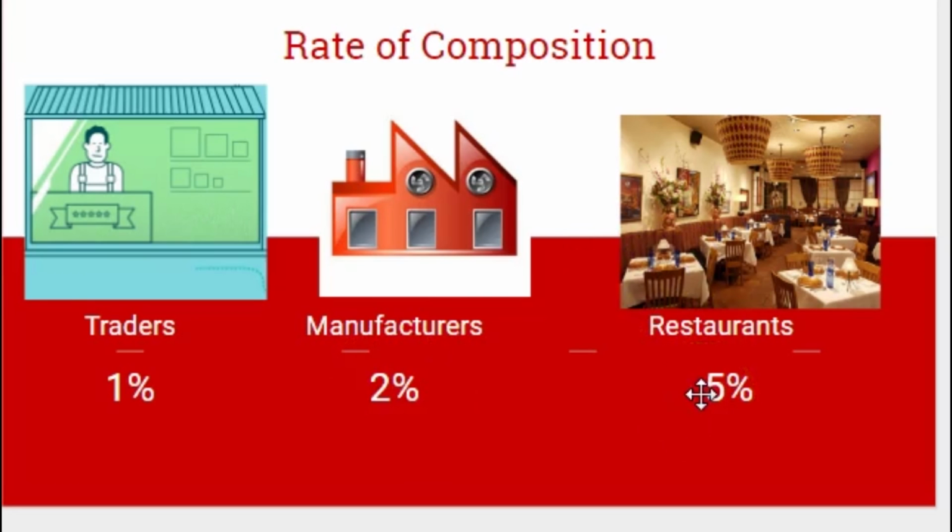So how do we calculate the tax? Suppose you have an aggregate turnover of 40 lakhs for a particular year, you will have to pay tax at 1% of 40 lakhs, which is 40,000 rupees. For manufacturers, it's going to be 2% and for restaurants, it's 5%. Which means you need not calculate tax on each of your bills. You have to just calculate your total turnover, apply the percentage according to the category you fall in, and pay the government a lump sum amount on your aggregate turnover. Quite simple, isn't it? Sure.